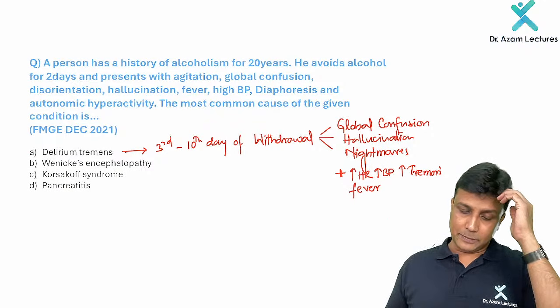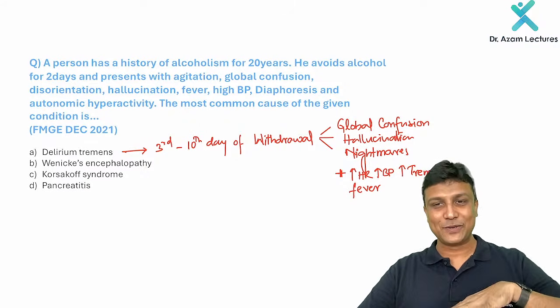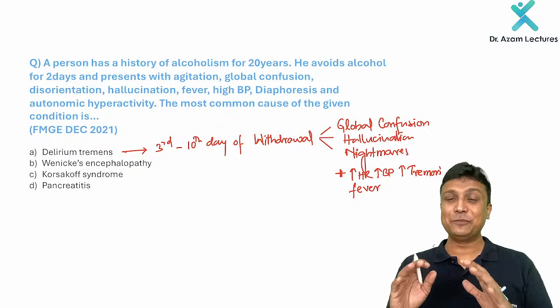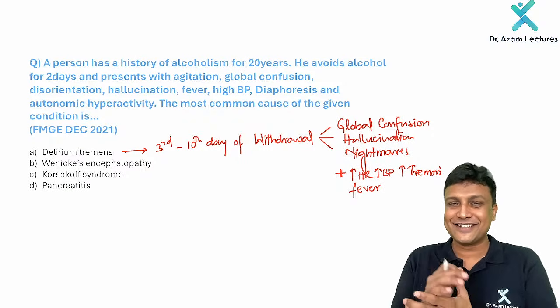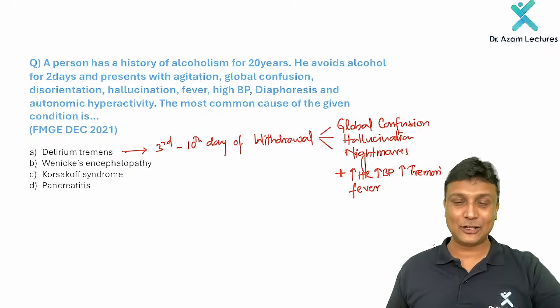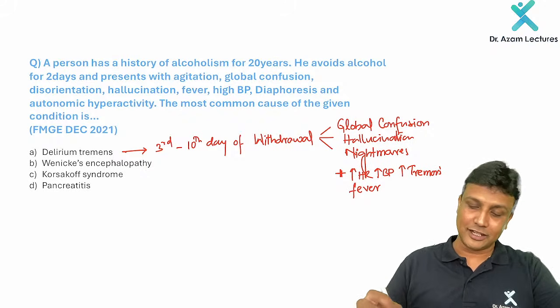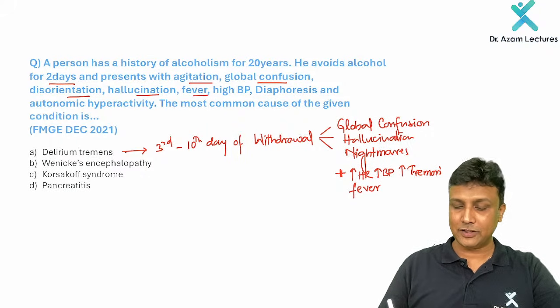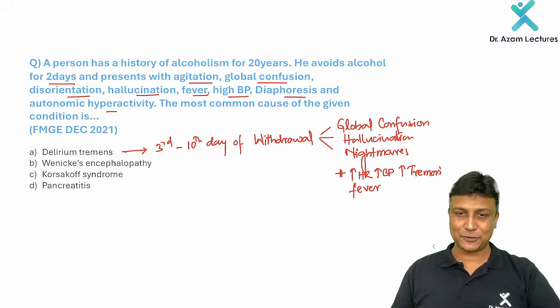Next one. A person has a history of alcoholism for 20 years. I've written a few things over there, as I told you in the beginning, so we don't waste time writing. Please be fair with yourself. Don't look at the answer; before looking at it, read the question and try to understand. A person has a history of alcoholism for 20 years. He avoids alcohol for the last 2 days. Presents with agitation, global confusion and disorientation, hallucination, fever, high BP, diaphoresis, and autonomic hyperactivity. The most common cause of the given condition?